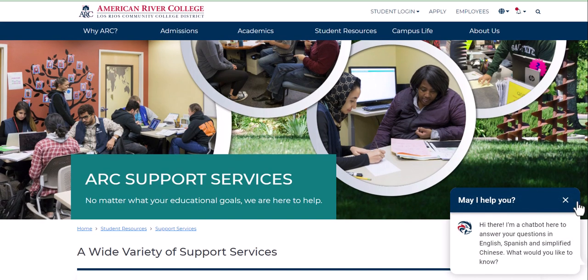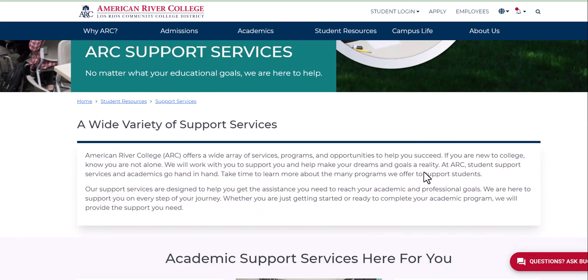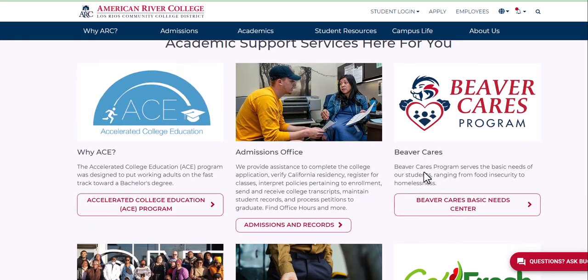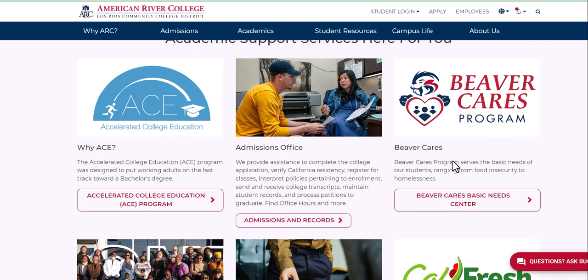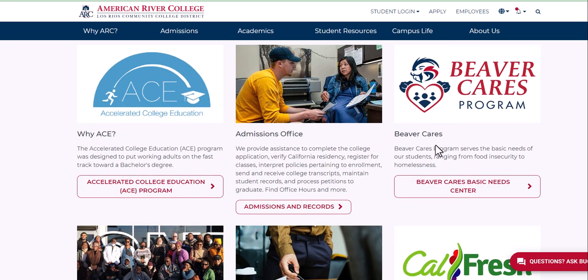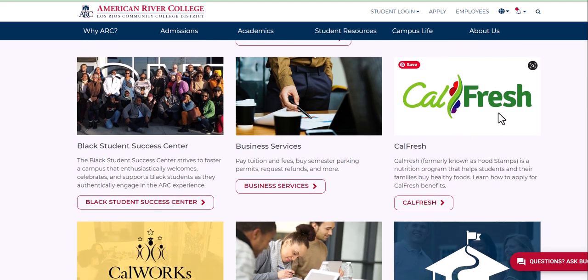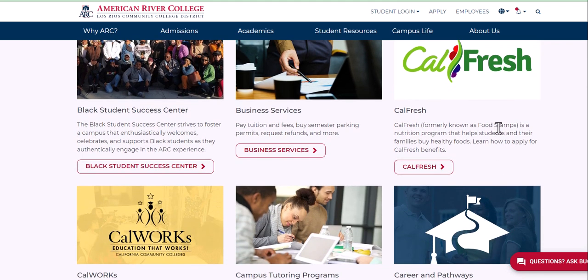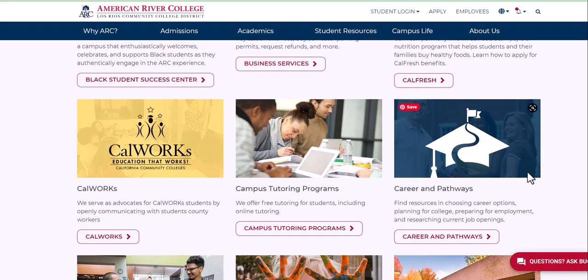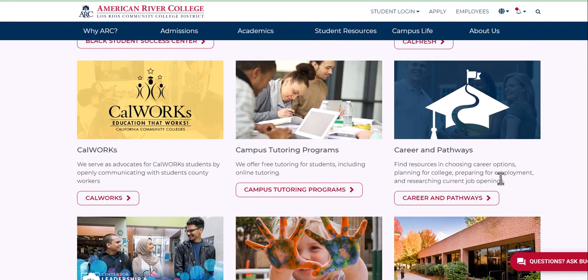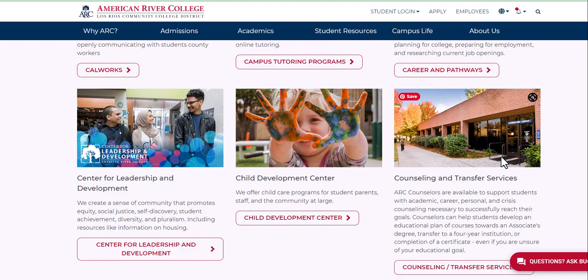This is a page that has support services that you may need. The Beaver Cares program is a program that helps you with food. You can collect food every week if you need assistance, and also if you need housing assistance. So it's a really, really great program. And then CalFresh, also a food service and nutrition program that you can be a part of. So check those out.